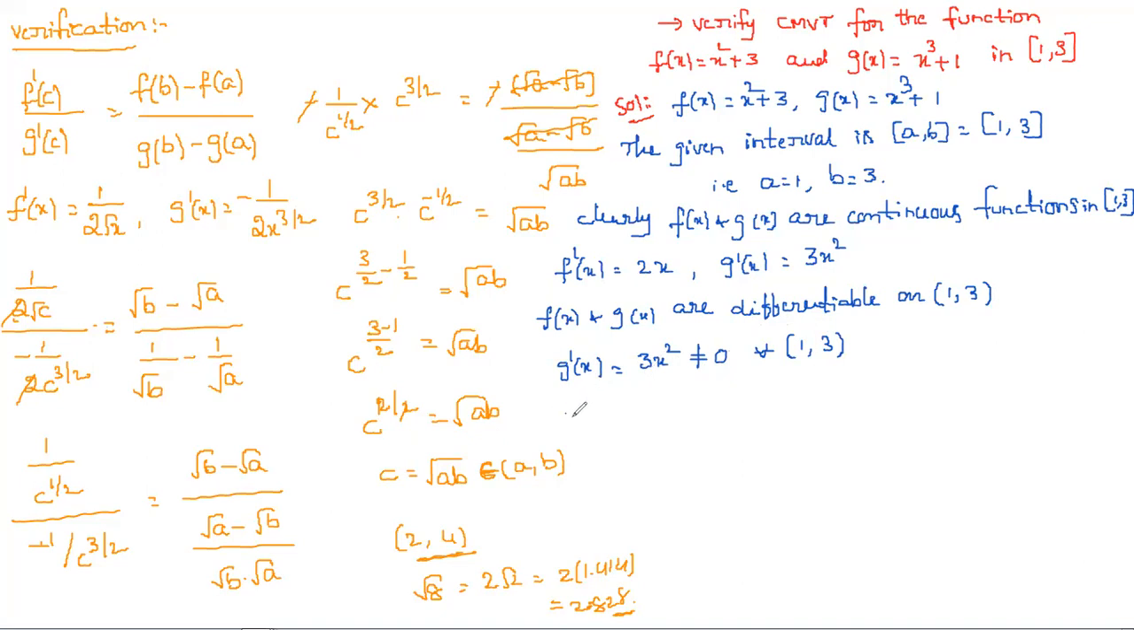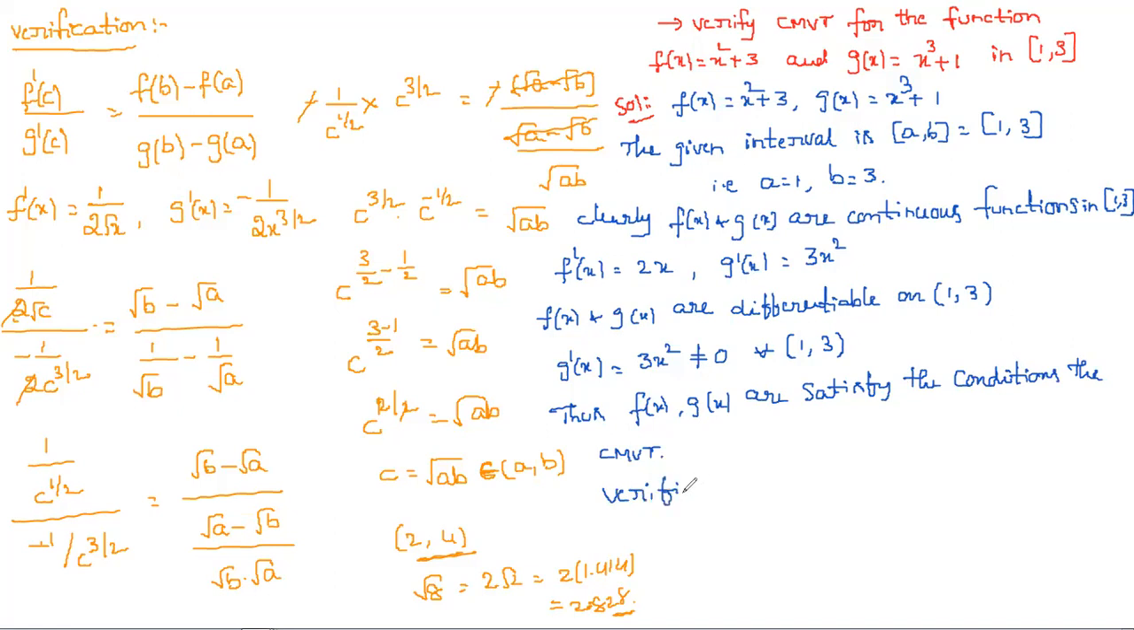So simply we can write, thus f of x and g of x satisfy the conditions of Cauchy's mean value theorem. So the three conditions are satisfied. For that, simply we need to do the verification now. So what are the conditions we have to take? Verification.